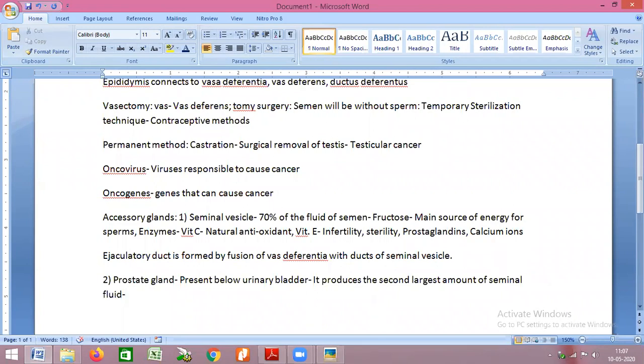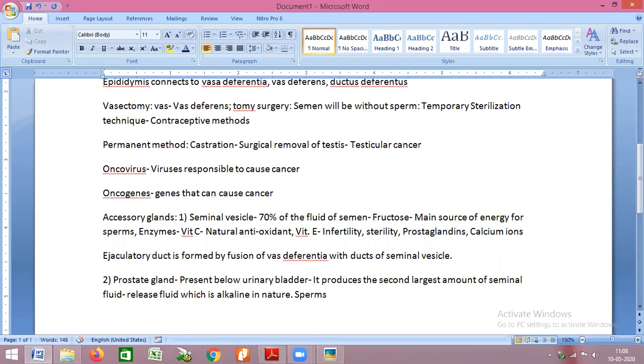Now if we talk about the prostate gland, it basically releases fluid which is alkaline in nature. The majority of this fluid comprises bicarbonate ions and other bases, which make the fluid alkaline. Now why is this prostate gland required? This fluid basically serves two specific functions.